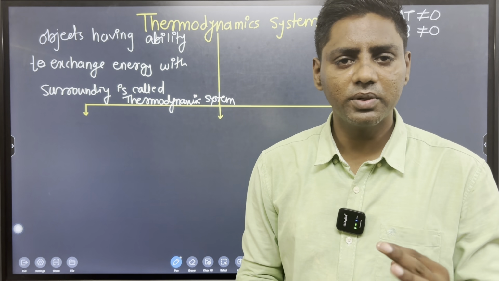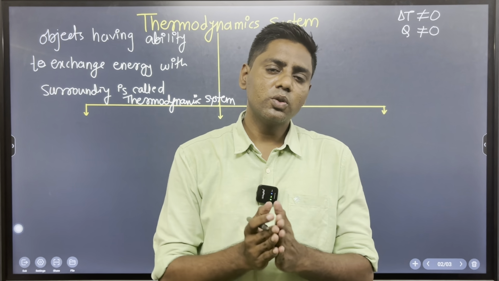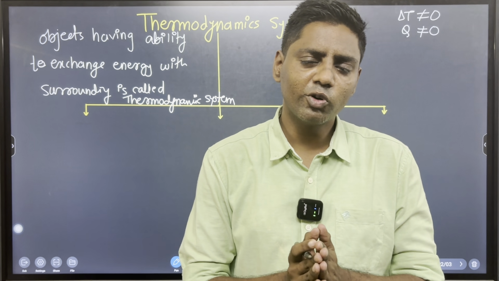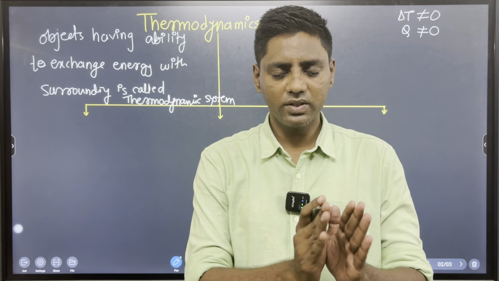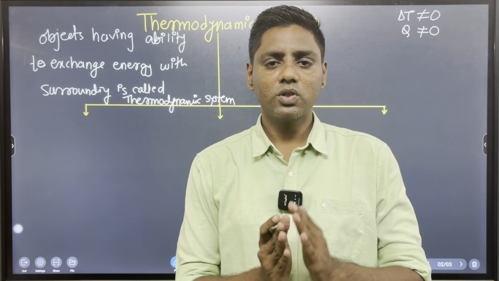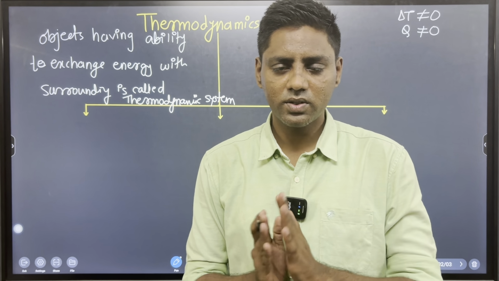Our body is the best example. Take two examples. In winter, when we go outside, our body temperature is high compared to the surroundings, so our body exchanges energy; it loses heat.